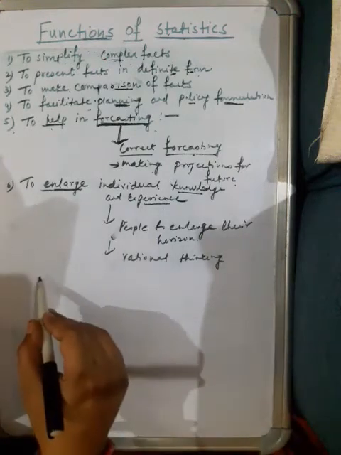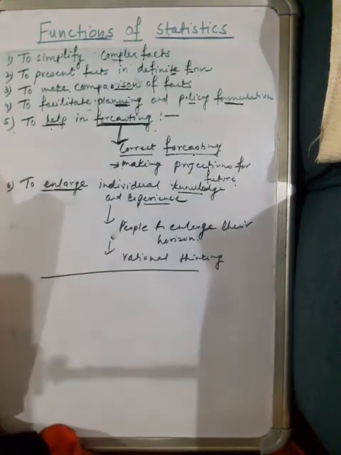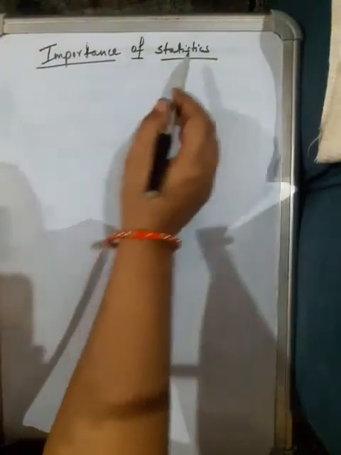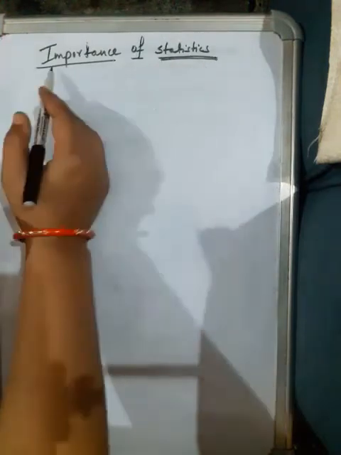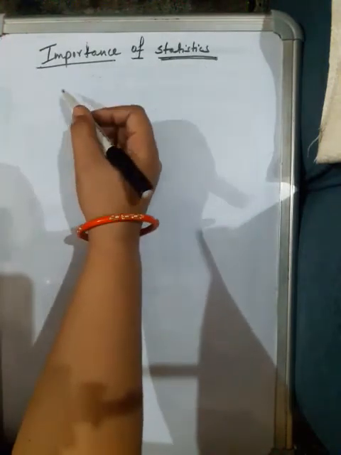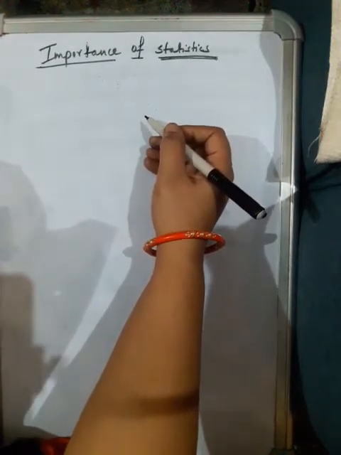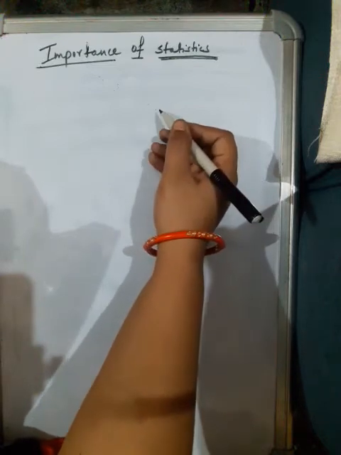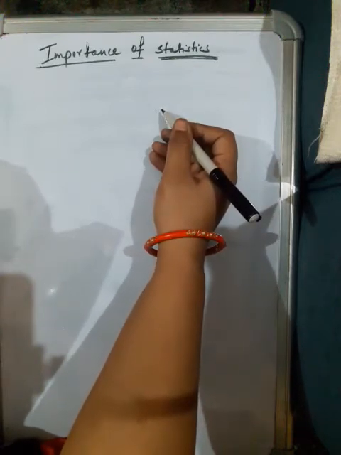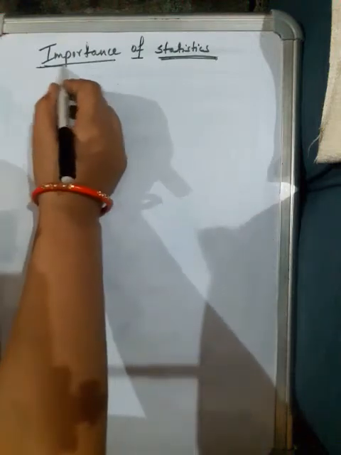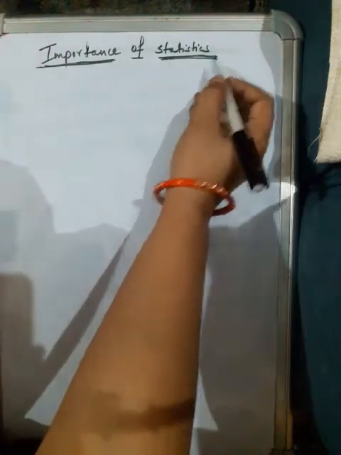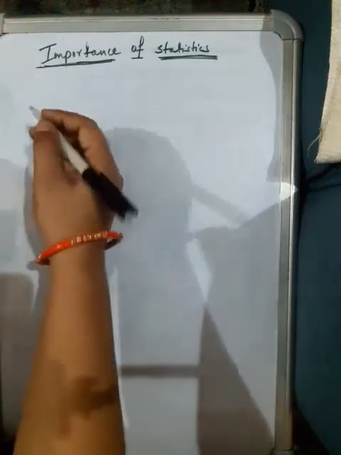So students, these are the functions of statistics. Now I will discuss the importance of statistics. Now students, what is the importance of statistics? As you know, statistics is widely used in modern times. Initially, it was employed by the government to collect information on public affairs, but gradually its use was extended to all fields. You can see the use of statistics in all fields, and I will discuss all the fields one by one.